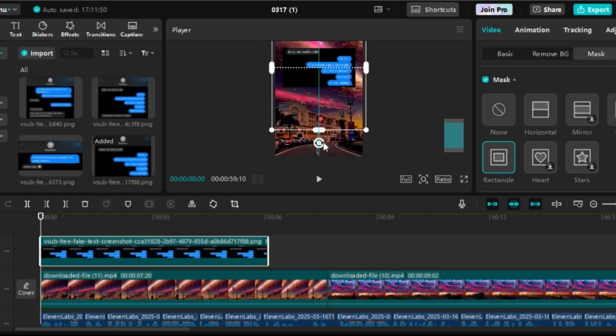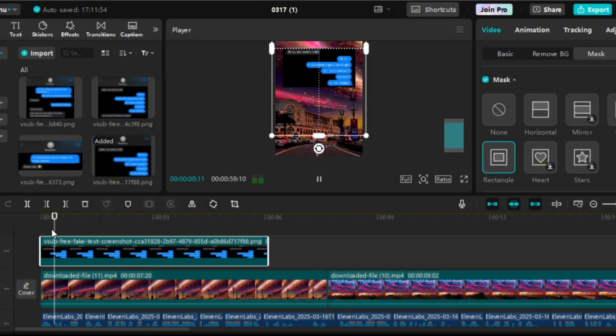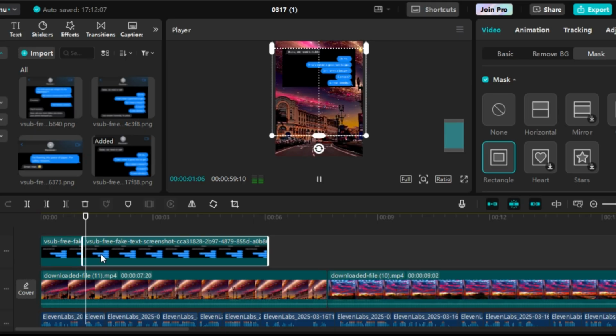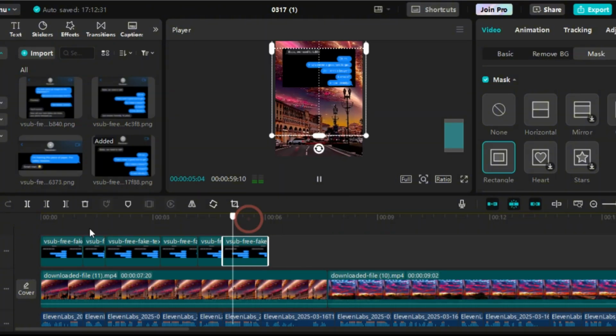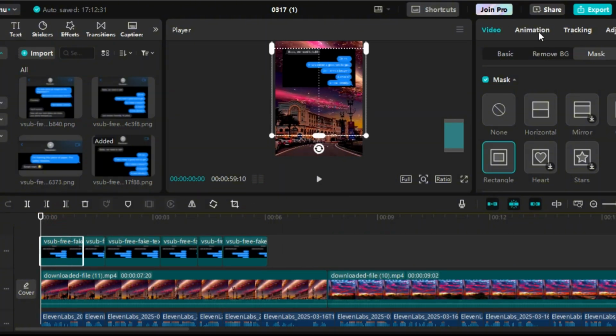Now, carefully align the screenshot message with the voiceover, splitting the message according to the voiceover's timing. For example, the first message will be displayed in sync with the voiceover, so I've split that part accordingly. Similarly, for the next voiceover message, repeat this process and split the message at the correct timing.